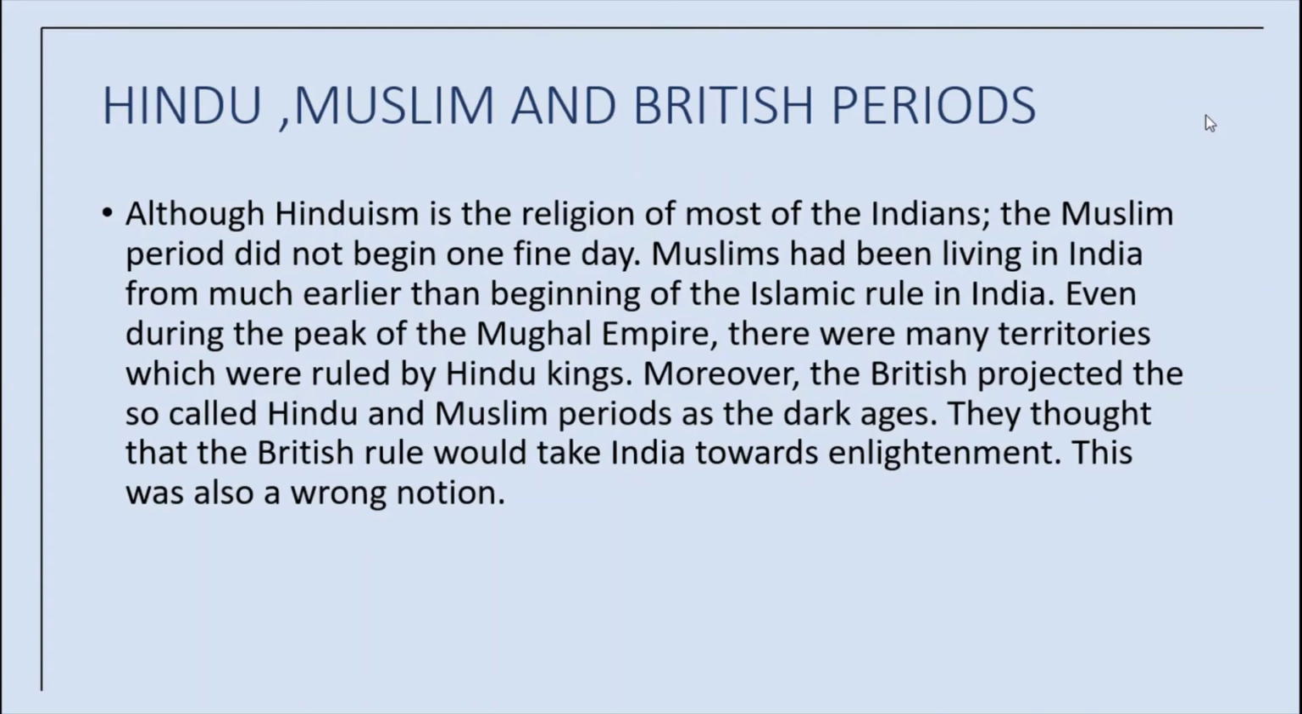Moreover, the British projected the so-called Hindu and Muslim periods as the Dark Ages. How did they project these Hindu and Muslim periods as the Dark Ages? They thought that the British rule would take India towards enlightenment. This was also a wrong notion. Yes, of course.